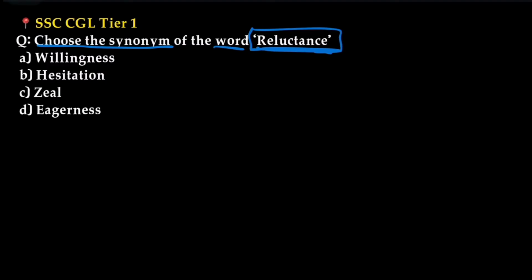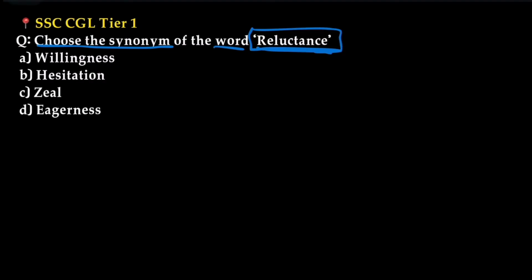So, as discussed in the vocabulary of today, the synonym of reluctance is... The word reluctance means unwillingness or hesitation.